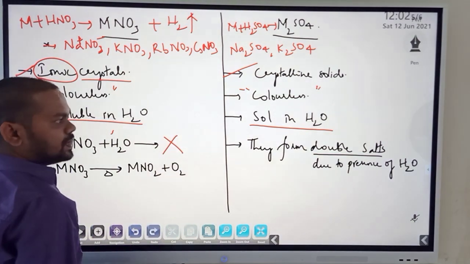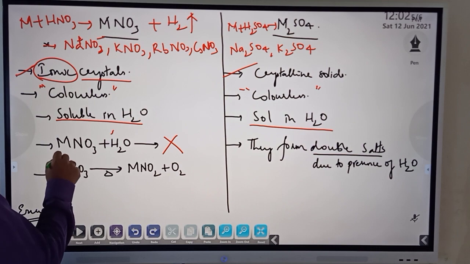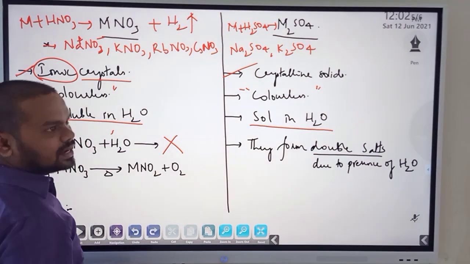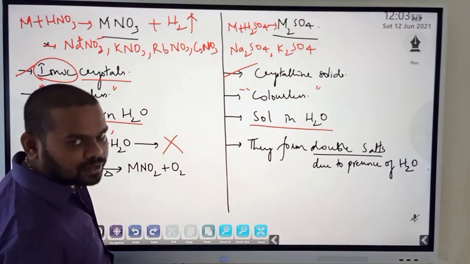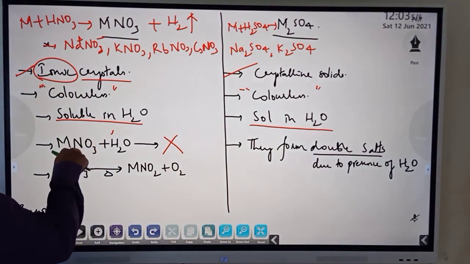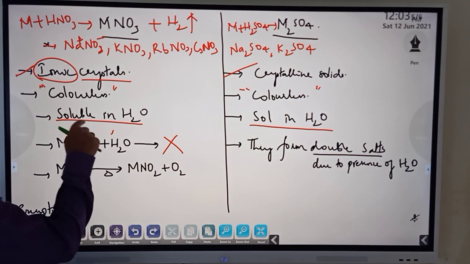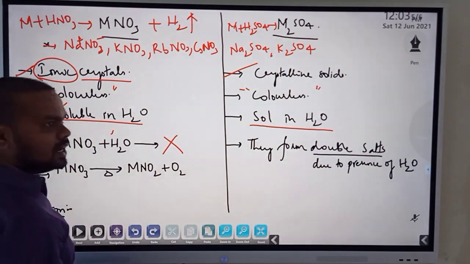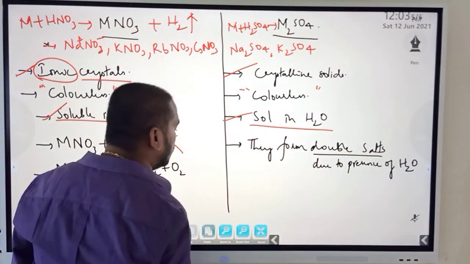I repeat again, if asked about sodium nitrate reacting with water to give products, look for the option that says no products are formed, or no reaction. Nitrates reacting with water, nothing. Are nitrates soluble in water? Yes. Do they chemically react? No reaction. In the same way, here, soluble in water.